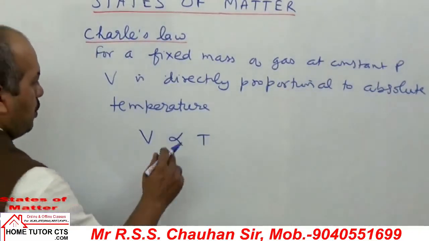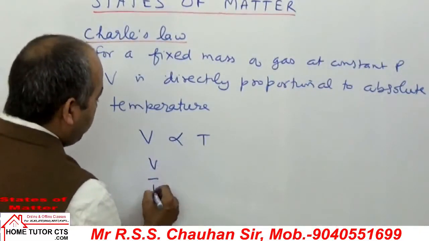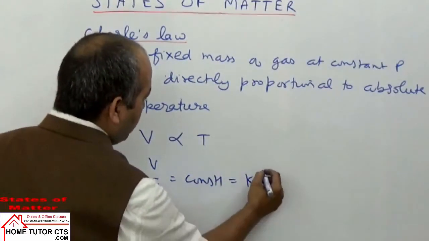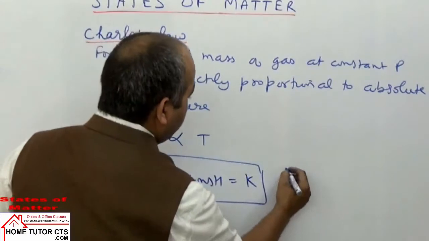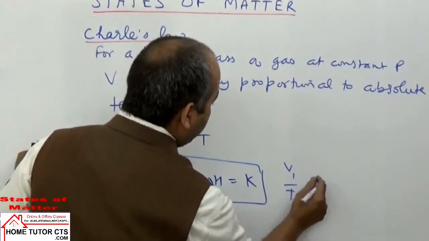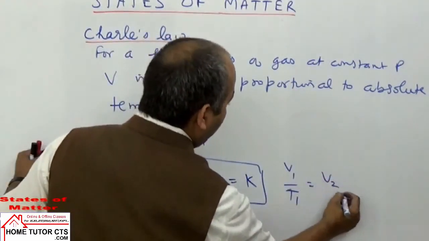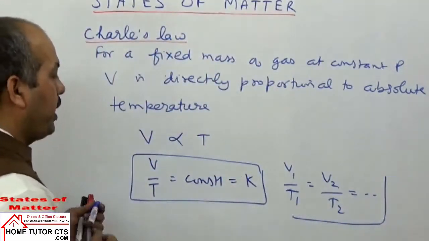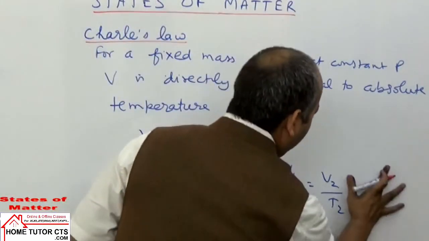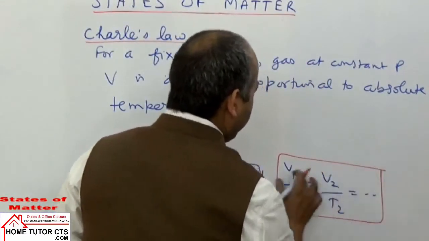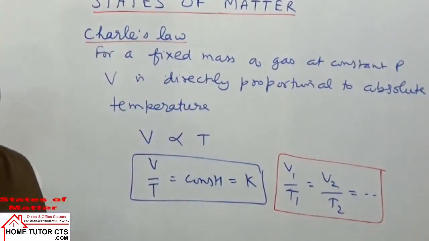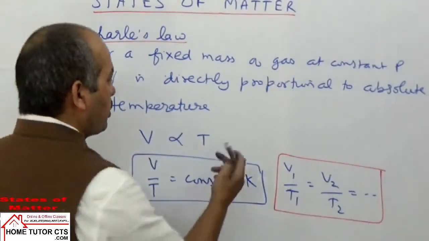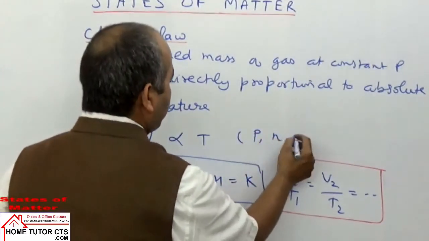Volume, we can write from here that the ratio of V upon T becomes constant, or we can write here that V1 by T1 is equal to V2 by T2 and so on. These different expressions we can write for this Charles law. In solving questions we are using this expression for Charles law based questions. Here what is constant: number of moles of the gas will be constant and pressure is constant.